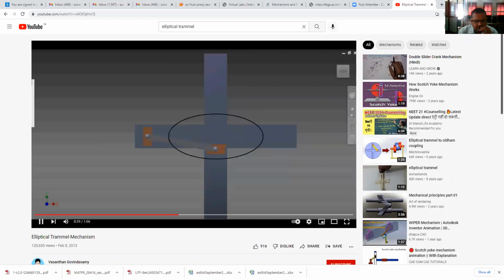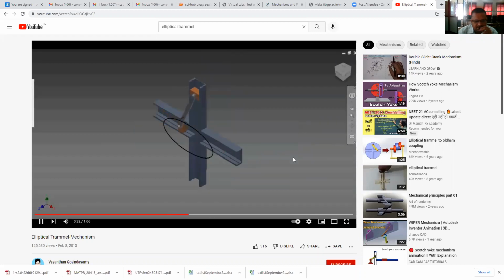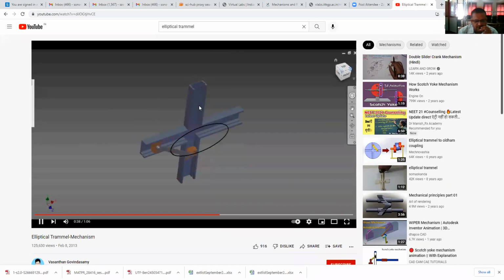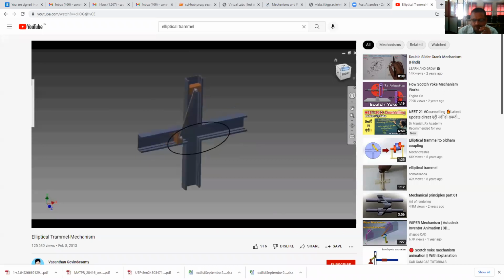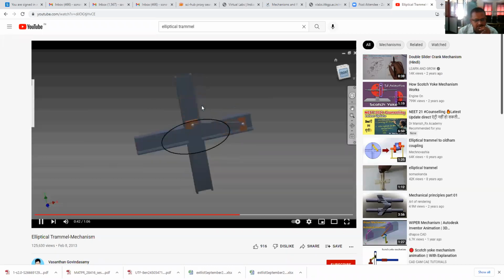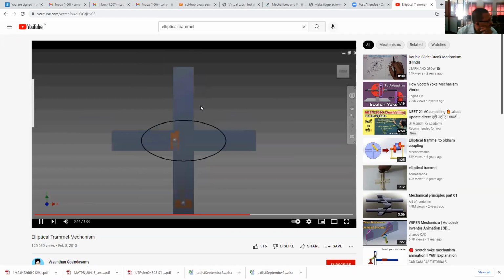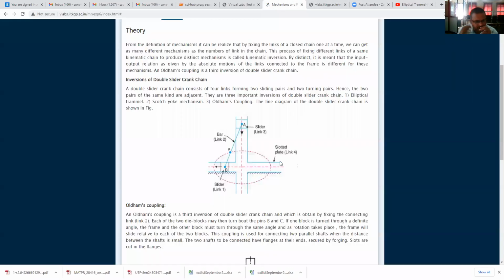See here, any point on the link AB will trace an ellipse when these two sliders slot in their respective slots. Therefore, this is nothing but an elliptical trammel.